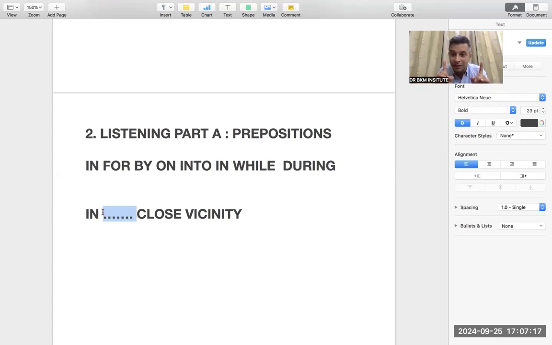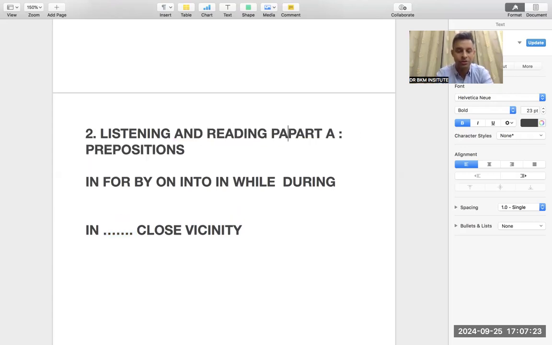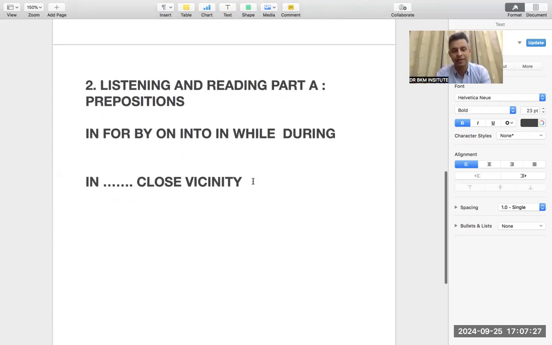will be spoken, even in the reading part A and listening part A. So I will make it listening and reading part A. Prepositions are damn important. Very nice, very good point. Next point, please.